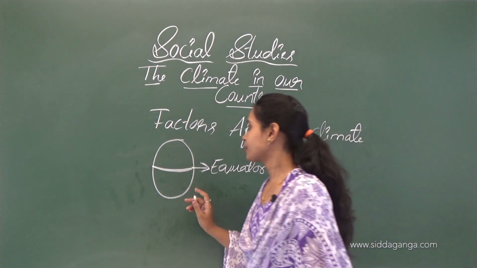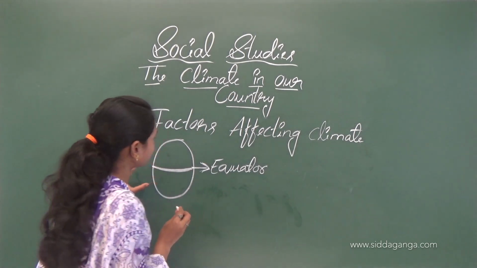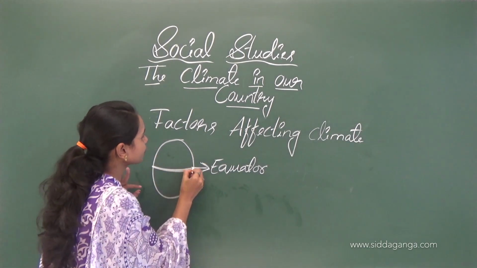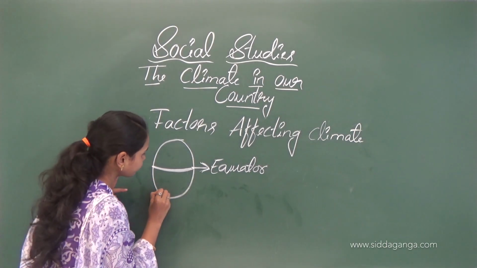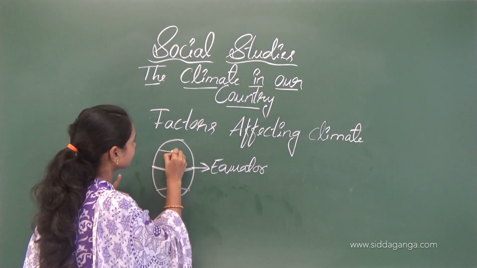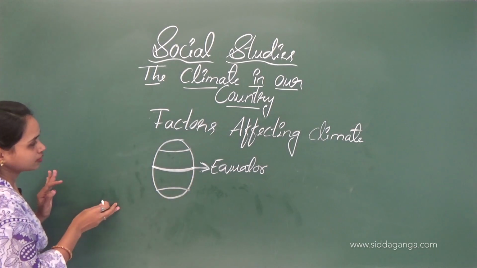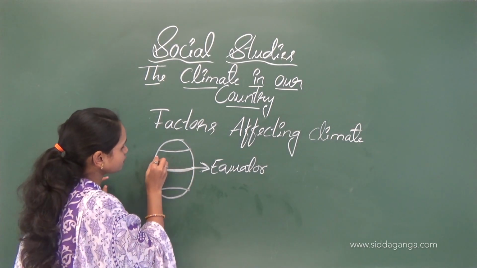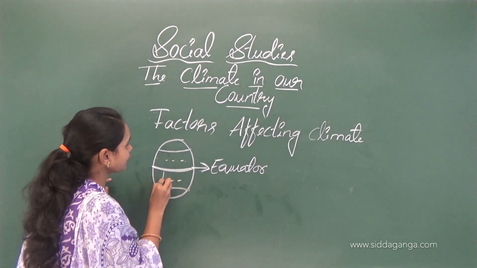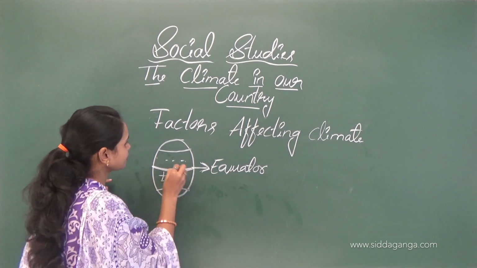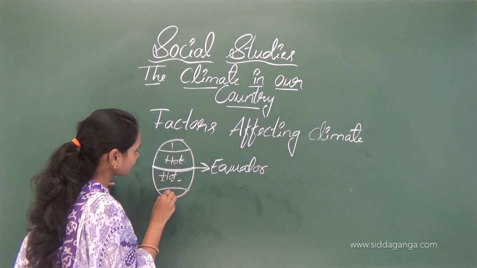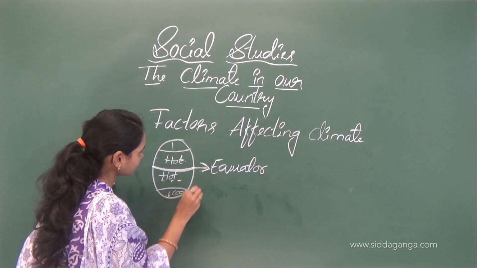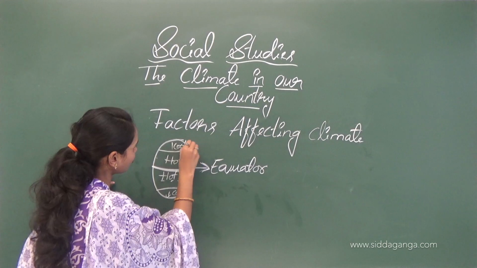Here the equator divides the earth into two parts. The place which comes under this area feels very hot, and these places are very cool, always cool.